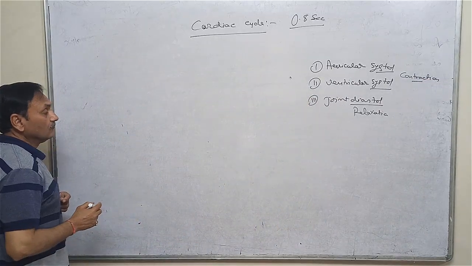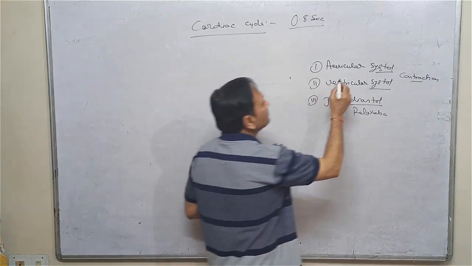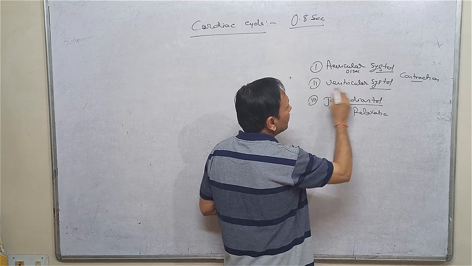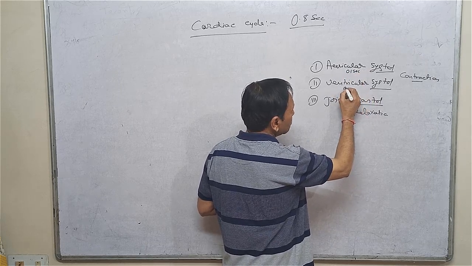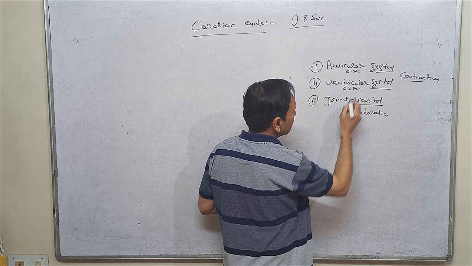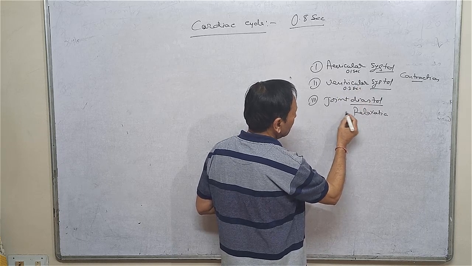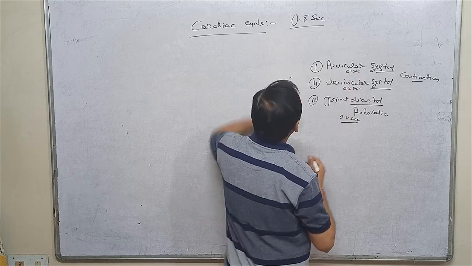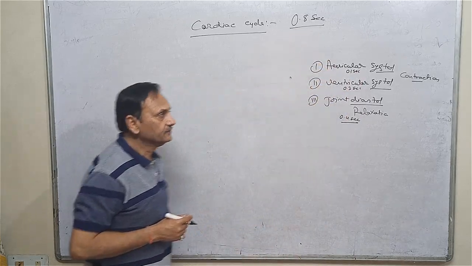Now, firstly, auricular systole: the duration of the auricular systole is 0.1 second. The duration of ventricular systole is 0.3 second, and the duration of the joint diastole is 0.4 second. So the total is 0.8 second.